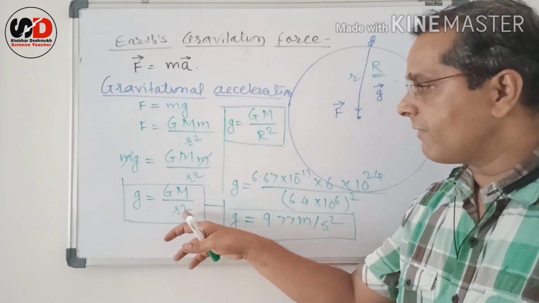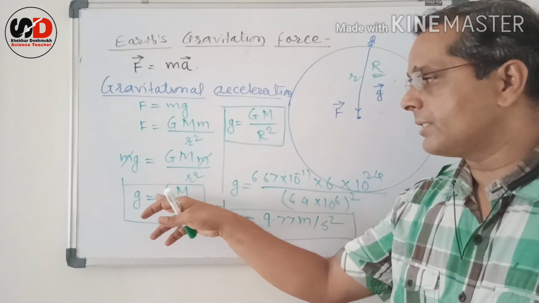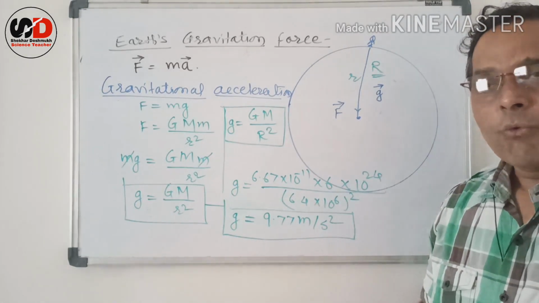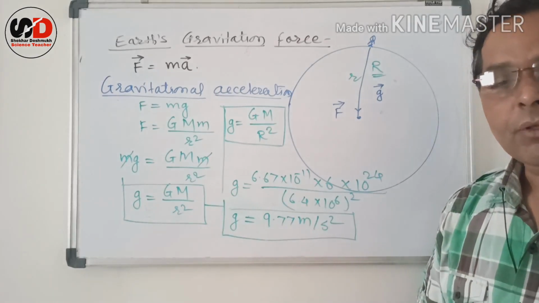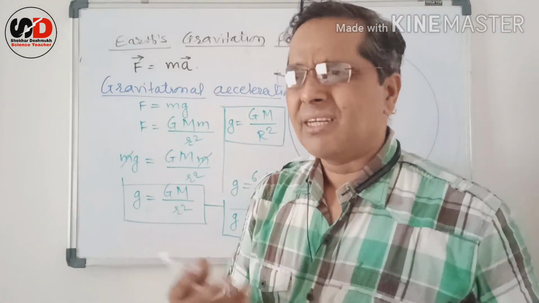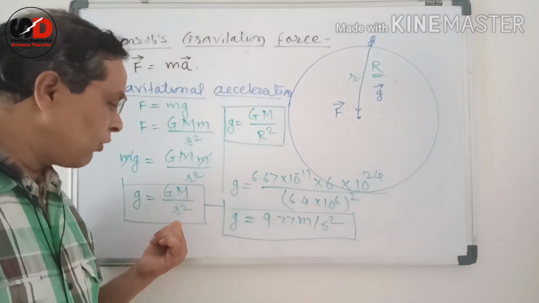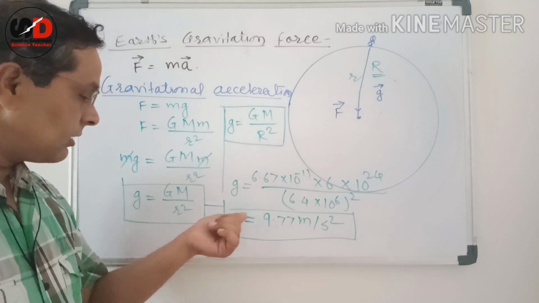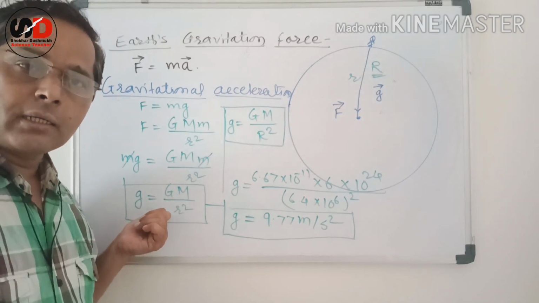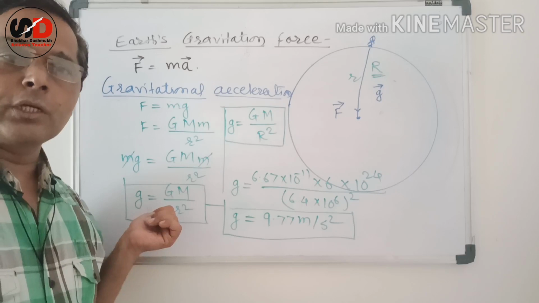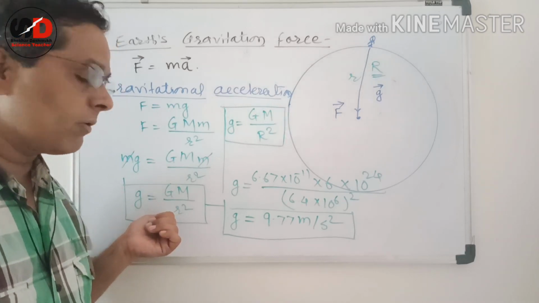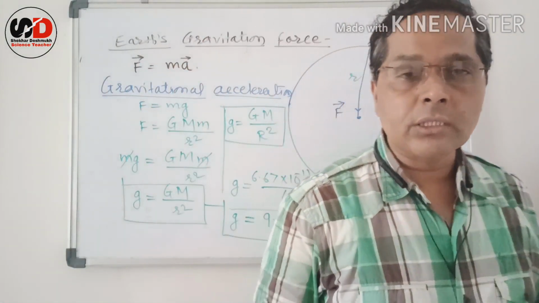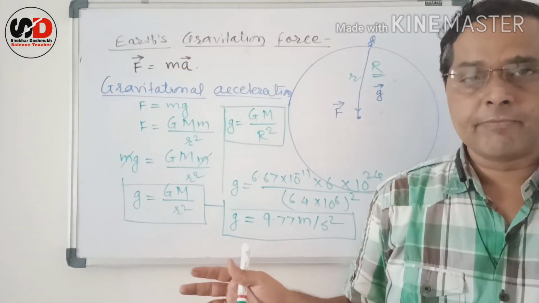So the distance can vary, but both of these two things, capital G and capital M, are constant everywhere. So whether this small g is constant everywhere in the universe? Definitely we can say from this formula, no, it is not constant. Why is it not constant? Because it depends on the value of r. It is inversely proportional to the square of the distance between the center of the Earth and the object, and therefore it is not a universal constant, but it varies, it changes.